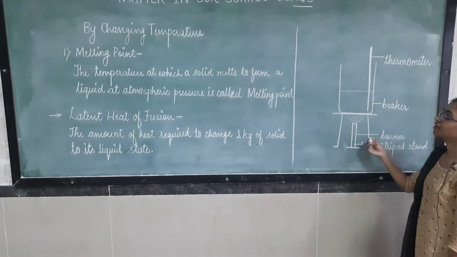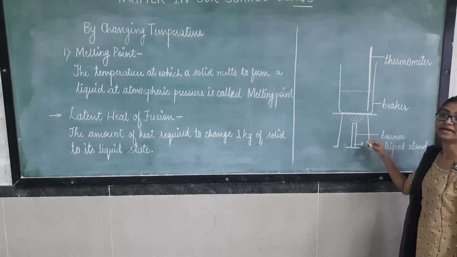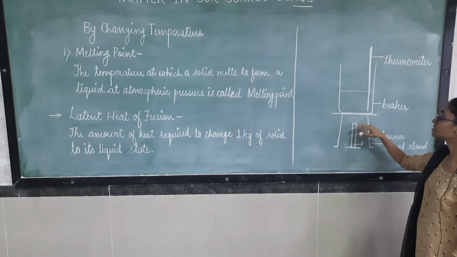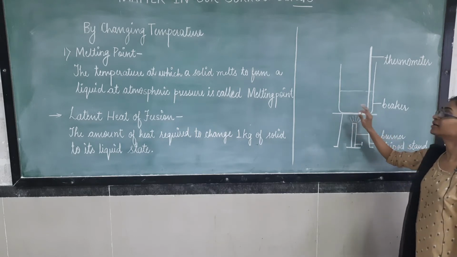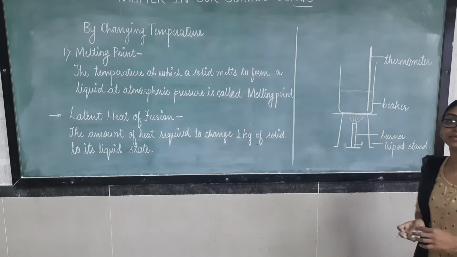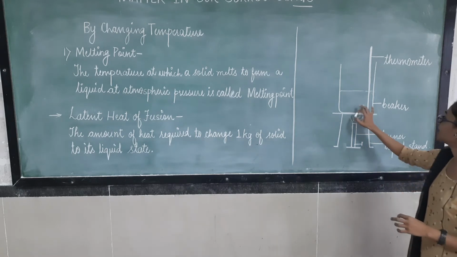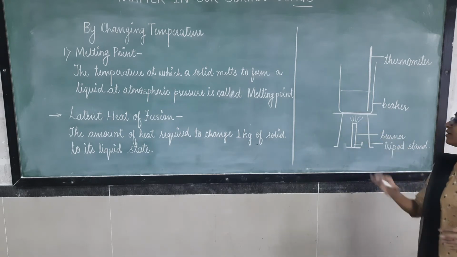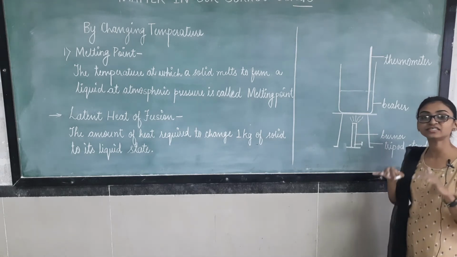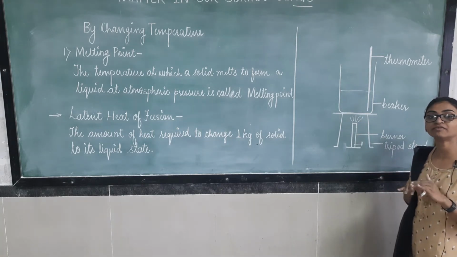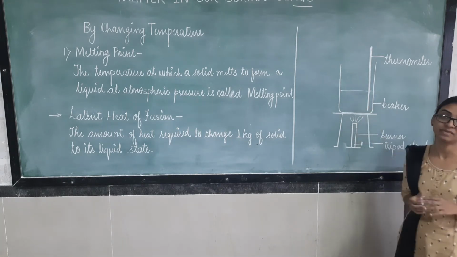When we start giving heat to this ice, the ice will start melting, or even if we do not give any heat to it, still at room temperature it will start melting.